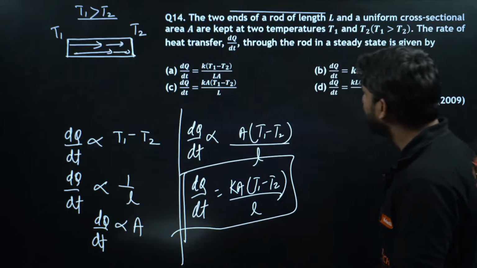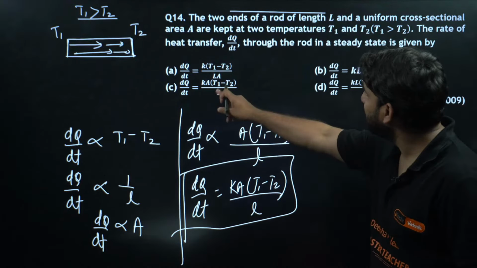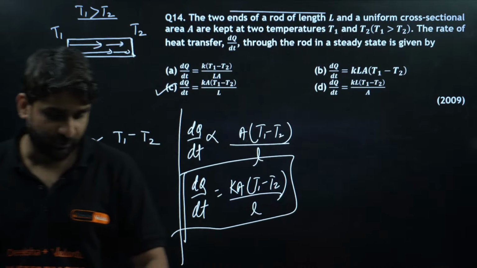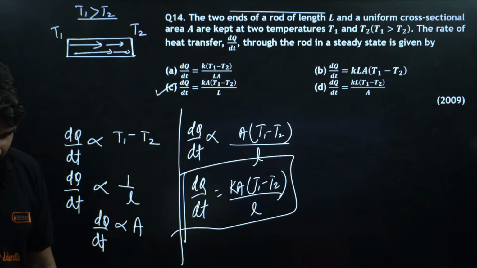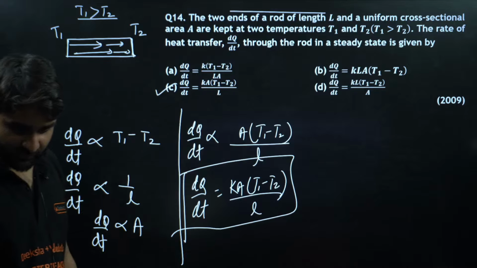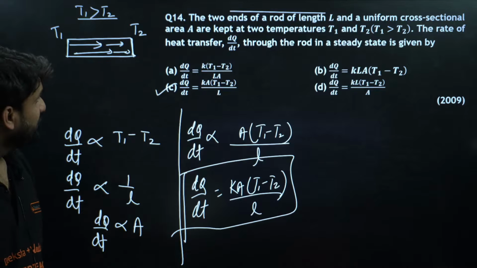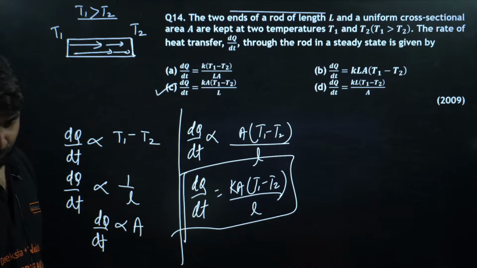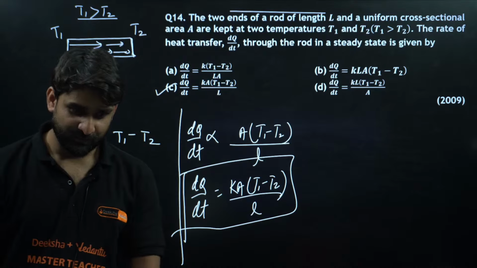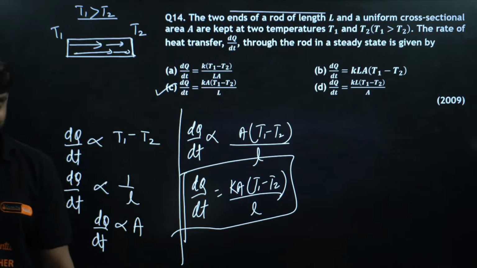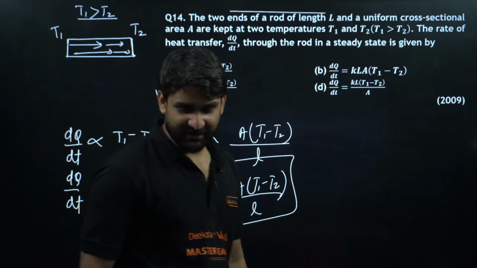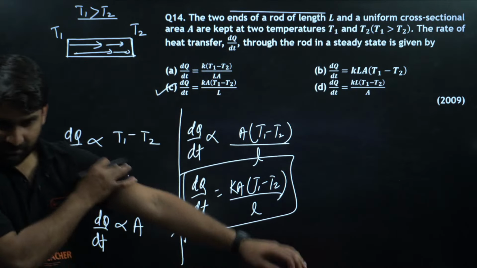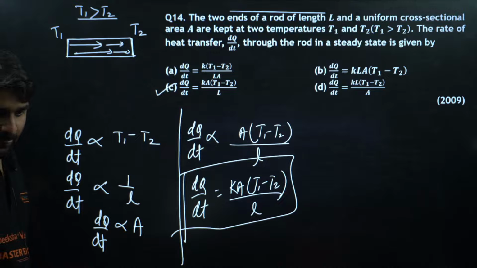Is any option there? Can you please find out any option? K A (T1 minus T2) divided by L. Option C will be correct. Let me check your response. Thank you. So option C. Yes, very good. Tarun is correct. Mirja is correct. Superb everyone. The way you are all solving the questions is really appreciable. C is the correct option.